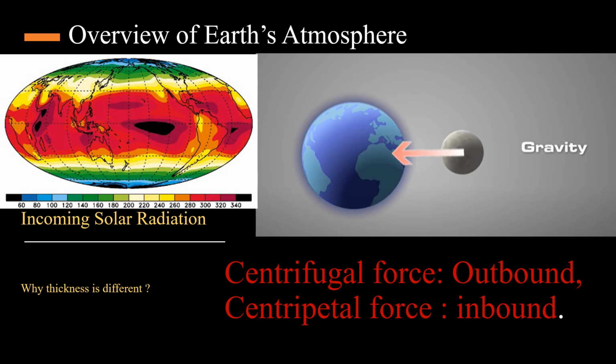So the atmosphere in this area gets warm, and this warming makes lighter air, causing expansion. That's why the thickness over the tropical region is much higher than at the pole or subtropics. So these are the two main reasons that the thickness of the atmosphere is different. It is very important. There will be a question about that in your exam.